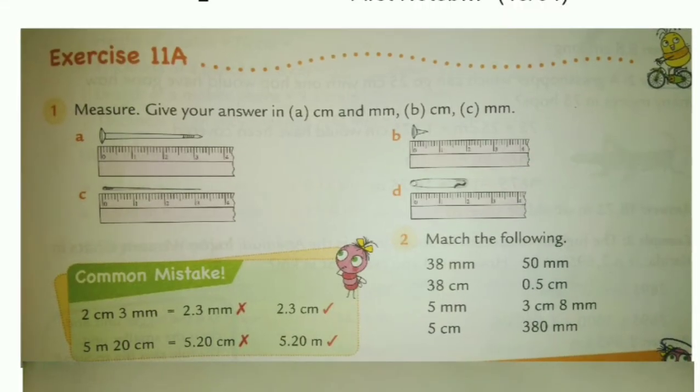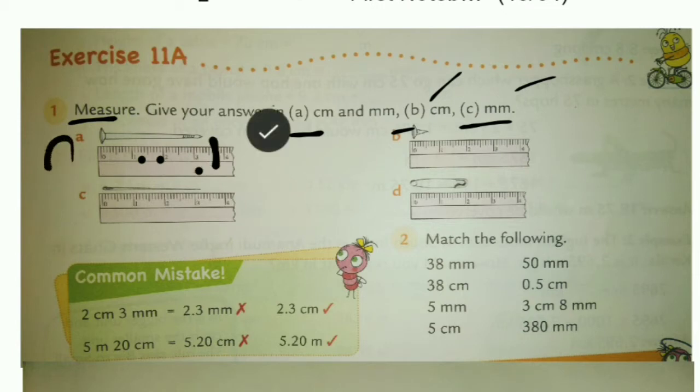Now we'll start exercise 11a. First question: measure, and give your answer as A, B or C. It means we don't have to write centimeter or millimeter, we can write A, B or C. See, the first one is 1 centimeter, 2 centimeter, 3 centimeter and this half is millimeter. So the first answer is A only. B's answer is C. It is less than a centimeter, so here millimeter will come, so we write C.